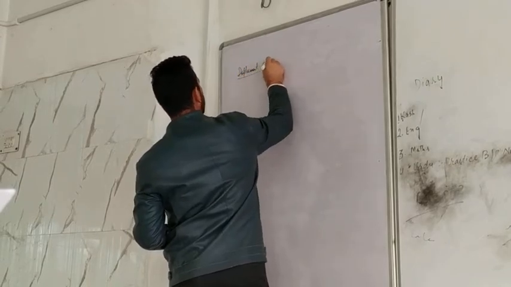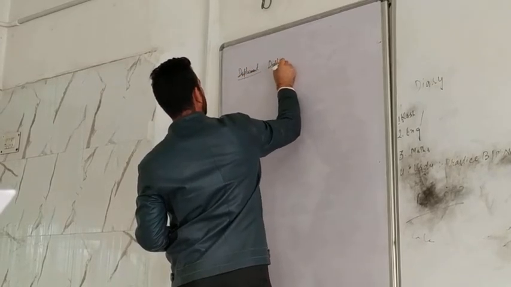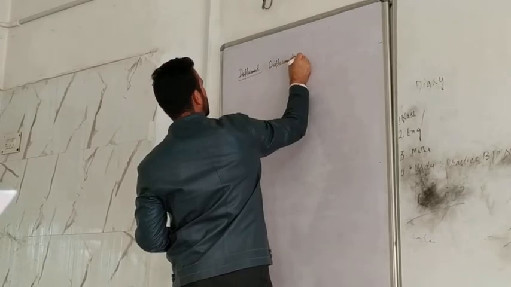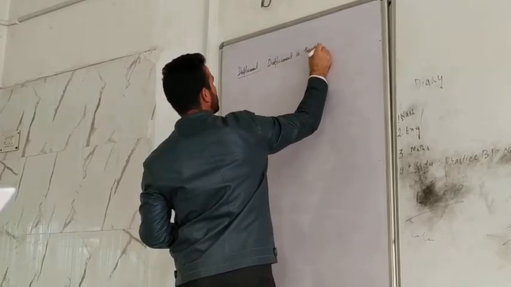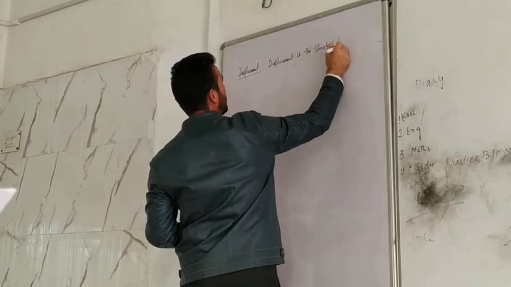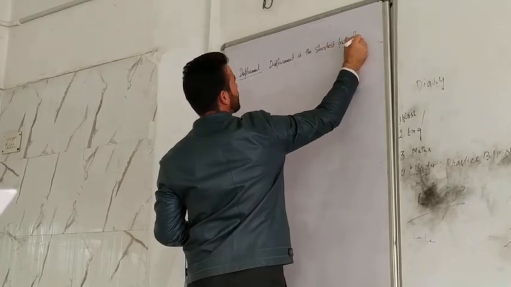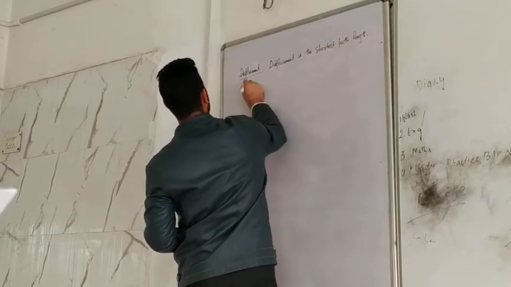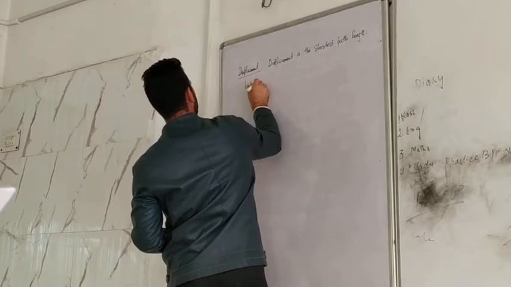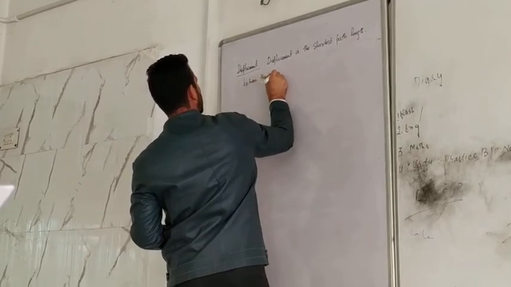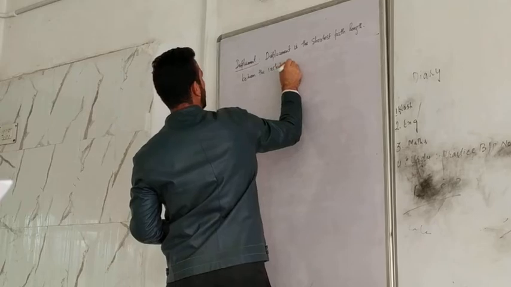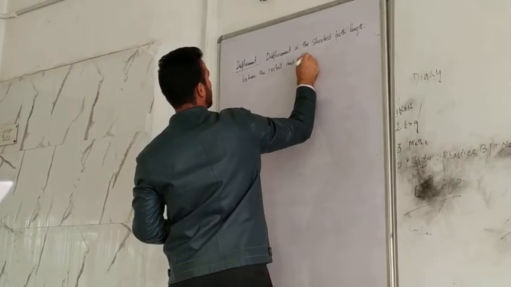What we say is that displacement is the shortest path length between the initial and final position of the object. Okay?